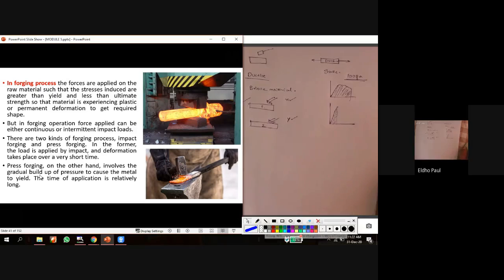In the forging process, which one has more efficiency, is more effective? Is it impact loading or pressing load? Pressing load.